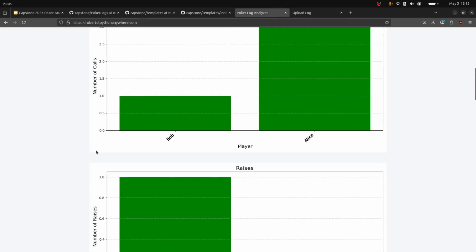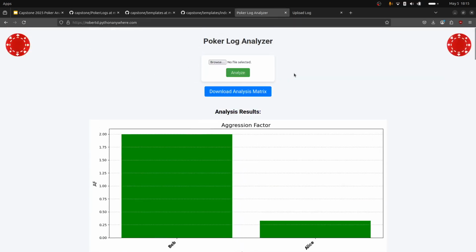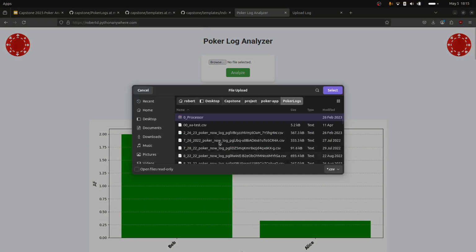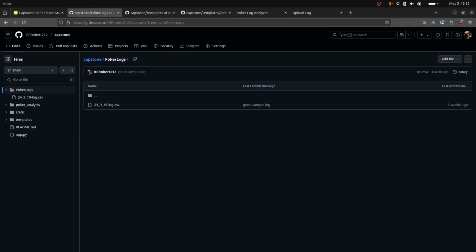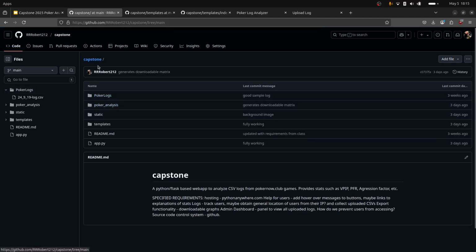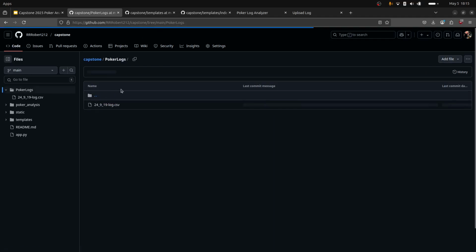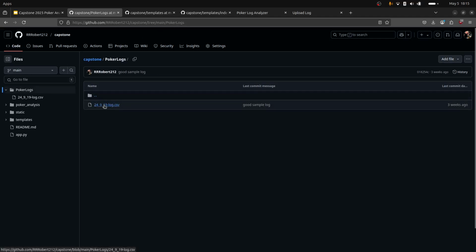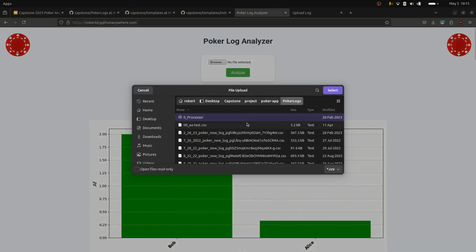Yeah, so that's pretty much it. If you want to test this out yourself, you're going to need one of these CSV files that it accepts, and that is obtained on my GitHub in the Capstone folder, which I'll send you this link, within poker logs, and so you would download this file and then upload it here.